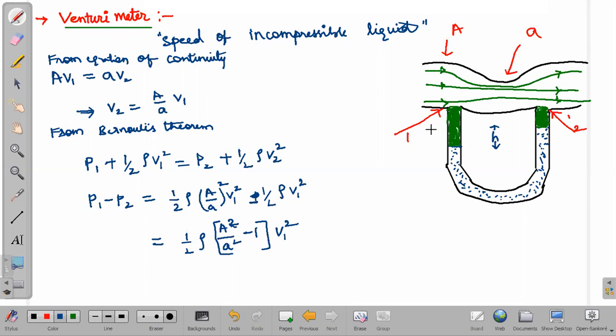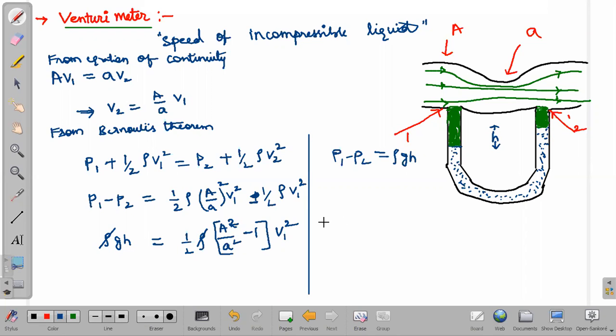Now, by using the manometer case, we can get P1 minus P2 as rho g h. Already we have done it in the case of the manometer. So P1 minus P2 we will get as rho g h. That expression I can use here. So rho g h I can write in this equation, and rho will be cancelled out, right? All this I can send out, and 2gh will come.